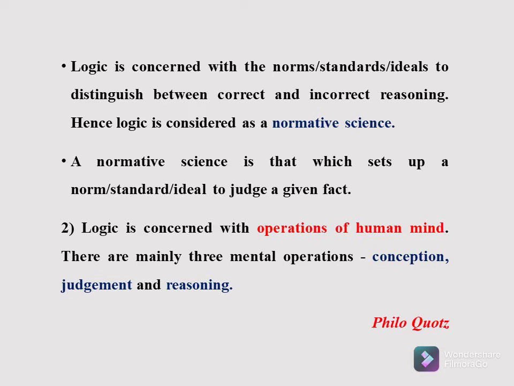Logic is concerned with the norms or standards or ideals to distinguish between correct and incorrect reasoning. Hence, logic is considered a normative science. A normative science is that which sets up a norm, standard, or ideal to judge a given fact. Logic is concerned with operations of the human mind. There are mainly three mental operations: conception, judgment, and reasoning.